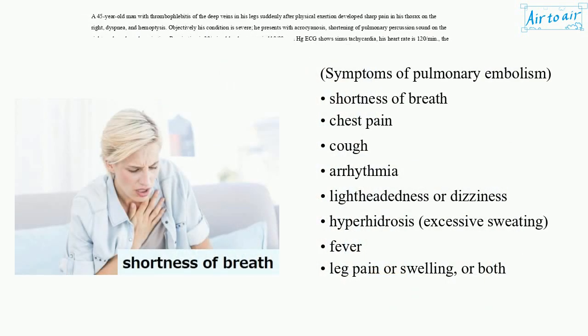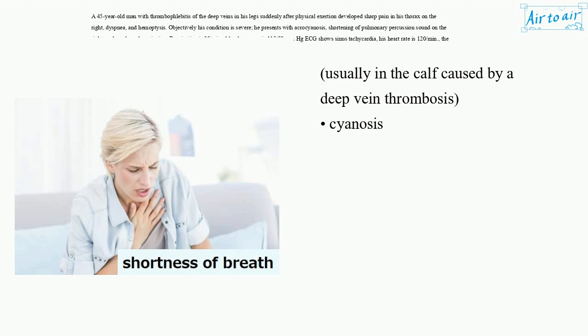Symptoms of pulmonary embolism: shortness of breath, chest pain, cough, arrhythmia, lightheadedness or dizziness, hyperhidrosis, excessive sweating, fever, leg pain or swelling, or both, usually in the calf, caused by a deep vein thrombosis, cyanosis.